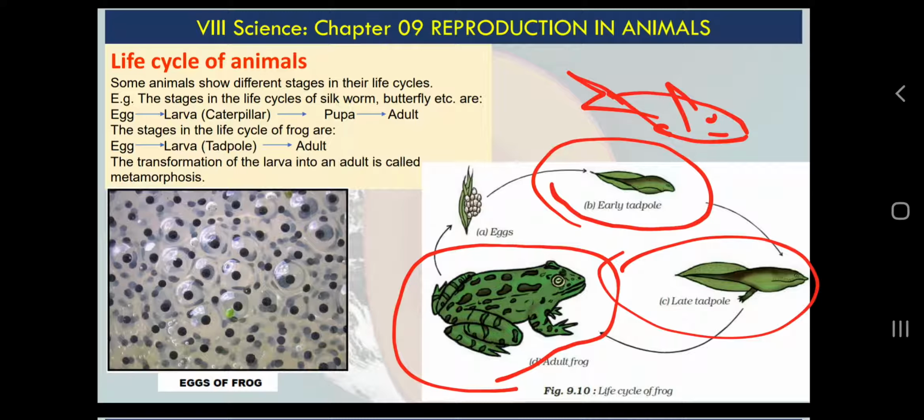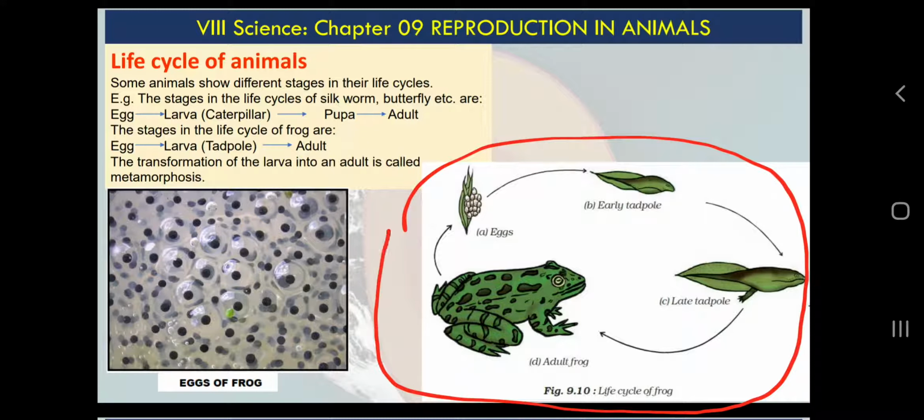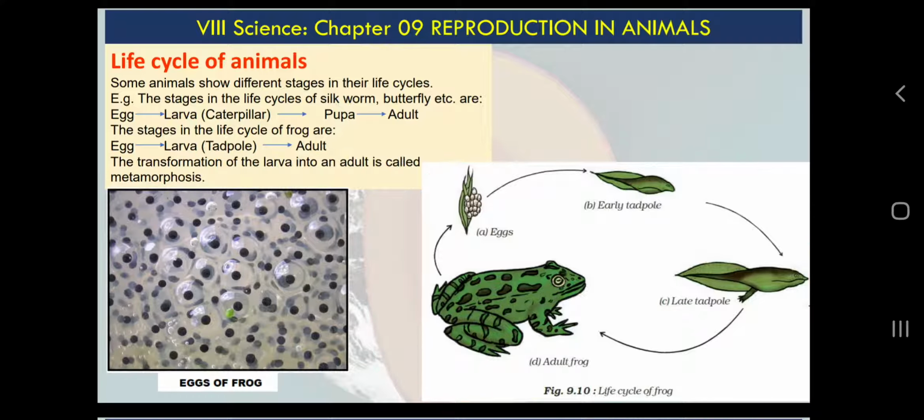So here we need to learn only the life cycle of frog, because the life cycle of insects we learned in class 7th science. Frog is very easy: egg, then tadpole, and then adult. The larva of a frog is called a tadpole, and the larva of a butterfly or any other worm is called a caterpillar. So there are certain names of larva.